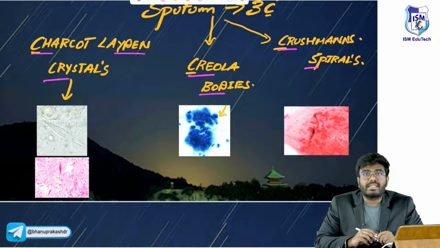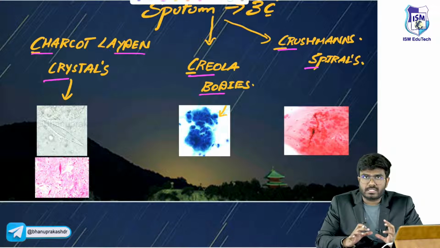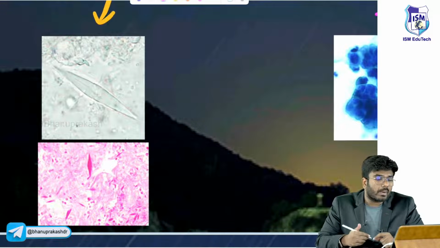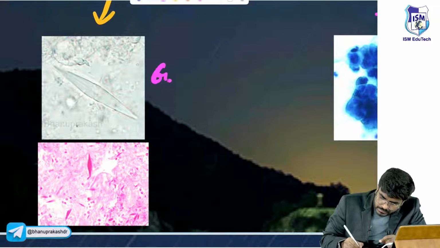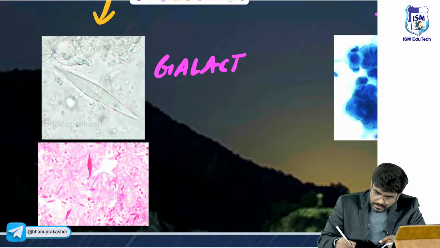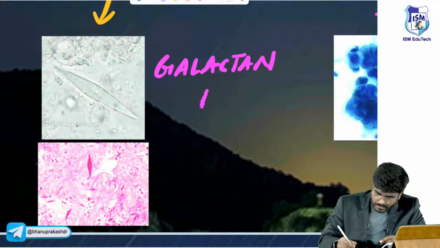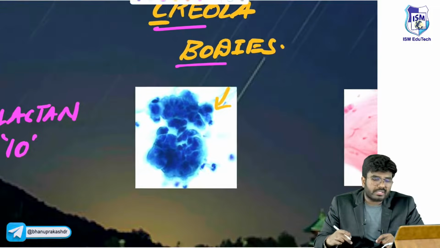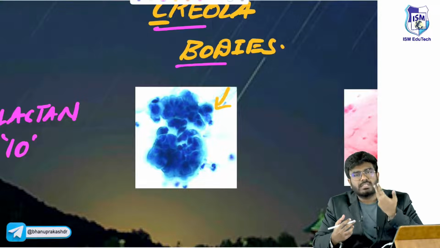Now the questions which were asked in the exam: what exactly are these Charcot-Leyden crystals made up of? They are made up of a substance called galectin. Now, what are these Creola bodies? Creola bodies are nothing but epithelial cells.